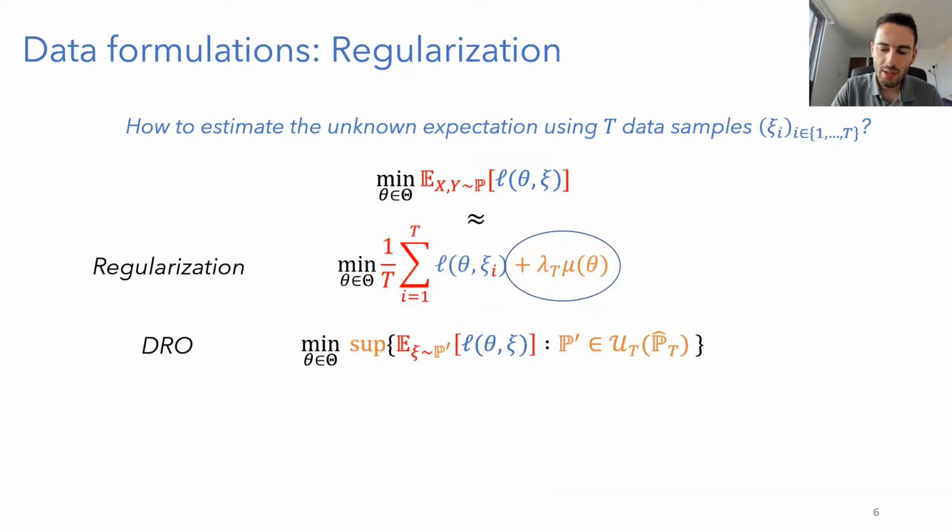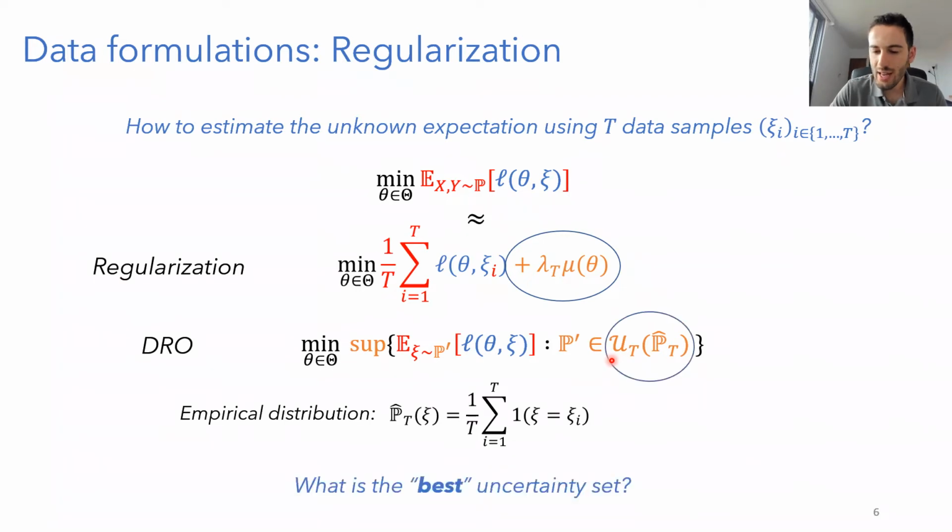So another possibility to overcome overfitting is to consider a distributionally robust optimization formulation, where we consider the worst-case expectation when the distribution is taken in some uncertainty set. And then the natural question again is, what is the uncertainty set to choose? How to compare uncertainty sets between them, and what is ultimately the best uncertainty set that we can choose given data?